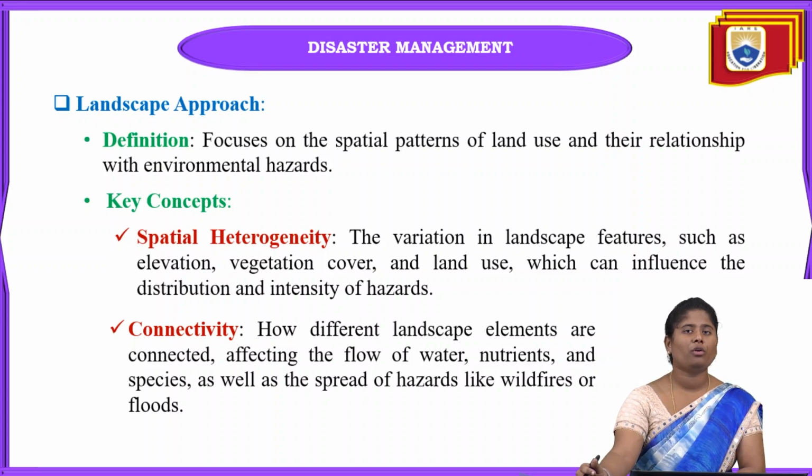So when we analyze the land area where the disaster prone areas are, we first analyze the land use, vegetation cover, and also the elevation, so that we don't do any type of deforestation. If we avoid this analysis of the landscape features, we are going to get the wildfires and also the floods.